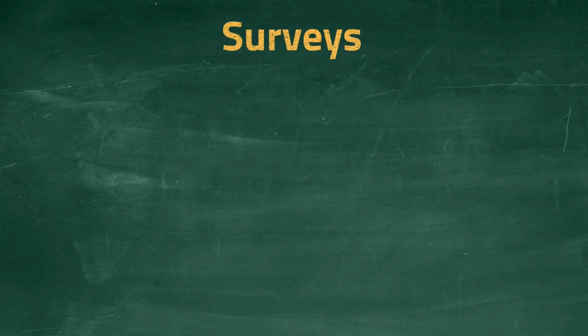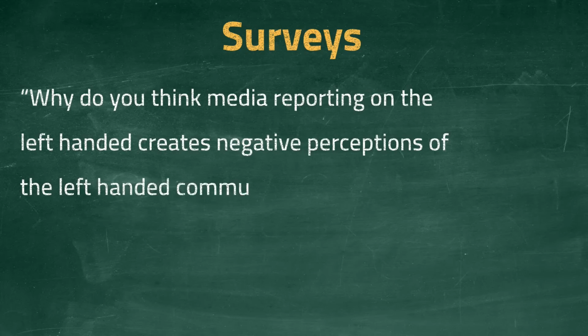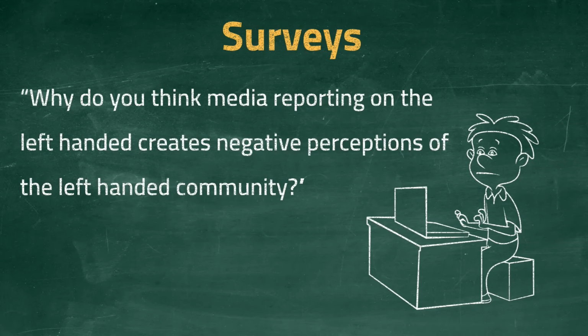The final example concerns a survey question. Surveys, if designed well, can be scientific and allow people to discover the current thoughts of the population. But mistakes can be made. One mistake is to use a loaded question. Consider the following survey question. Why do you think media reporting on the left-handed creates negative perceptions of the left-handed community? There are two hidden premises here. The first is that the media actually makes reports on the left-handed community, and the second assumption is that this reporting creates negative perceptions of that community.